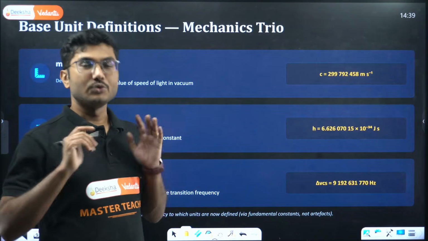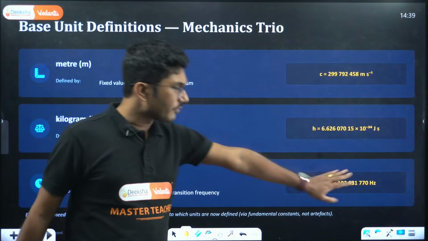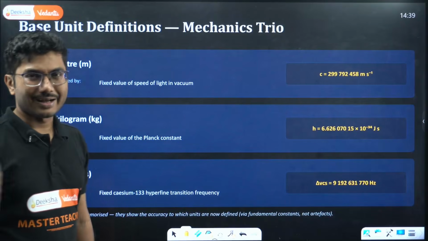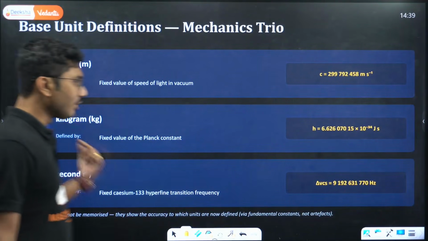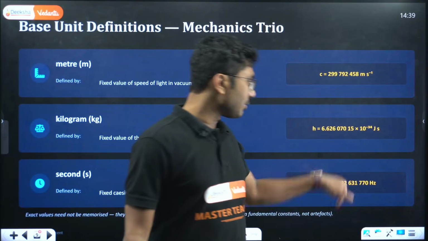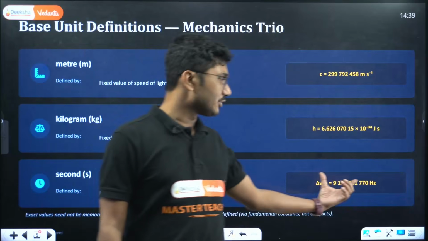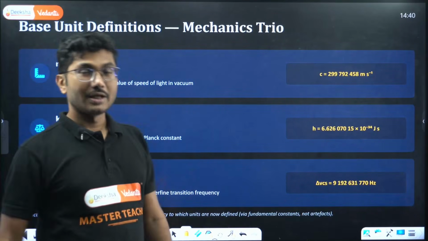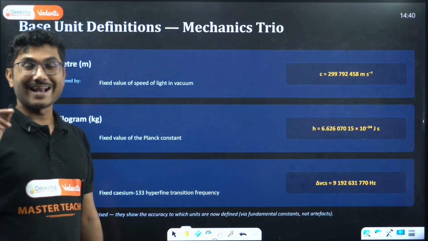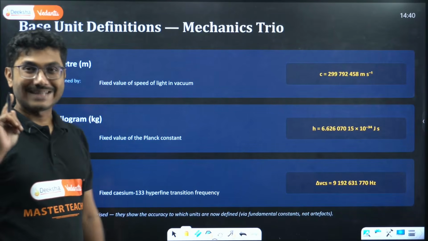So the frequency is measured, and based on that the second is defined. In 1 second this many vibrations of cesium occur, a very huge number of vibrations, and if that many vibrations occur, it is called 1 second.